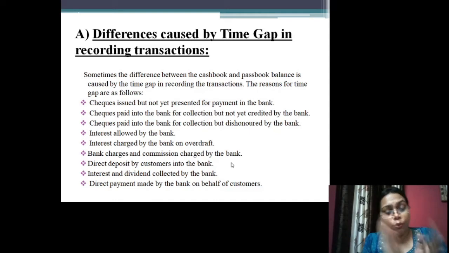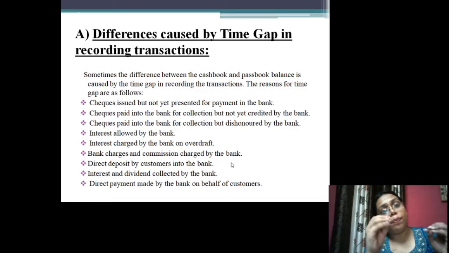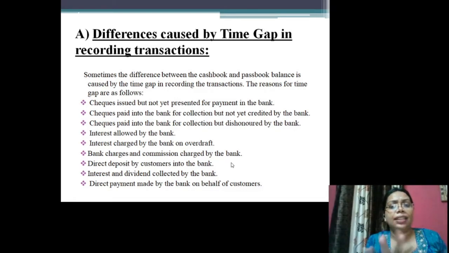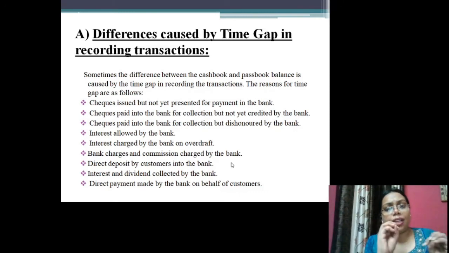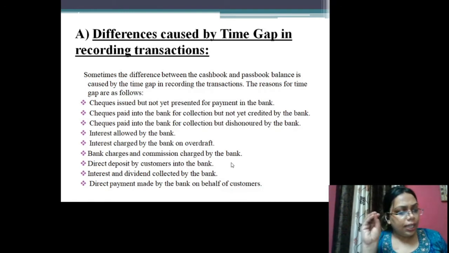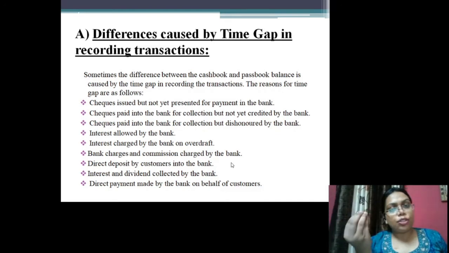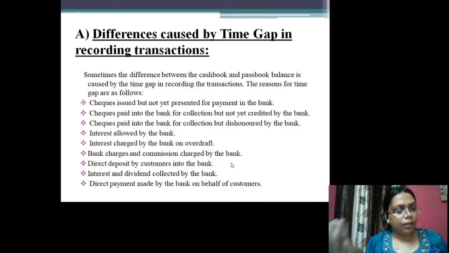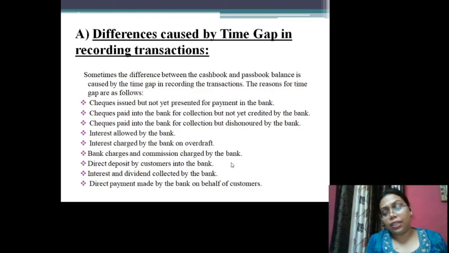So what does the bank do? The bank actually pays on behalf of the firm directly, without any notification to the customer, due to the standing orders. Now, in this case, the bank will make the payment and debit the account of the customer, but the firm will not be able to enter the same into the cash book because there is no intimation received from the bank. In this case, again, there will be a discrepancy in both the books.